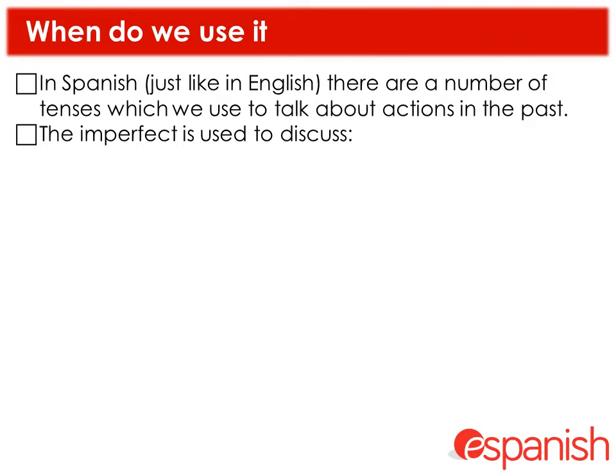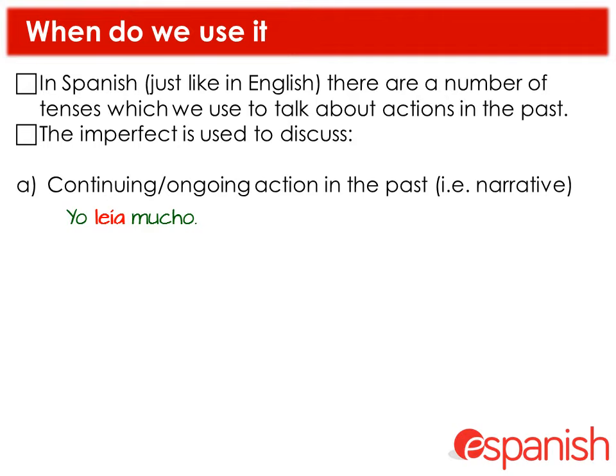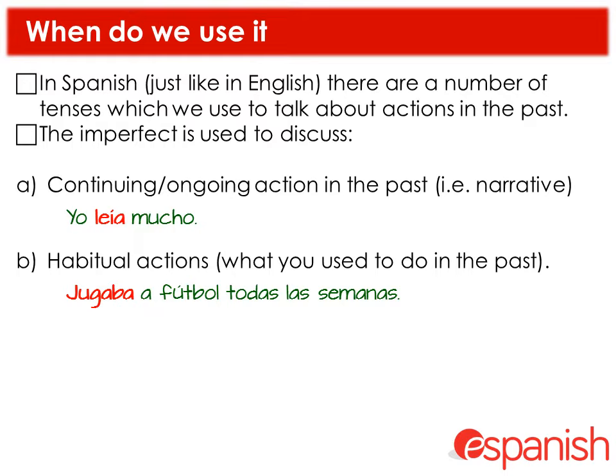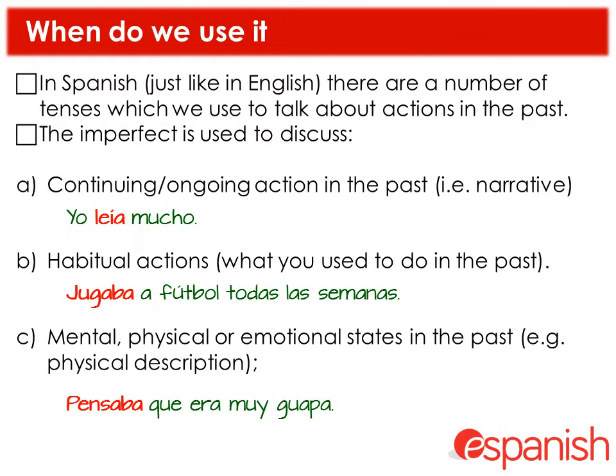So we use the imperfect tense to discuss action that's continuing in the past, so narrative. For example, yo leía mucho, I read a lot or I used to read a lot. Actions that happened on a regular basis in the past, so what you used to do in the past, for example, jugaba al fútbol todas las semanas, so I played football every week, or I used to play football every week. And mental, physical or emotional states in the past, for example, physical description, pensaba que era muy guapa, I thought that she was very good looking.